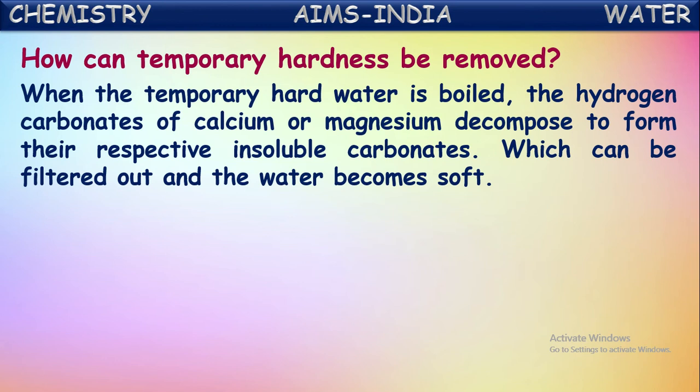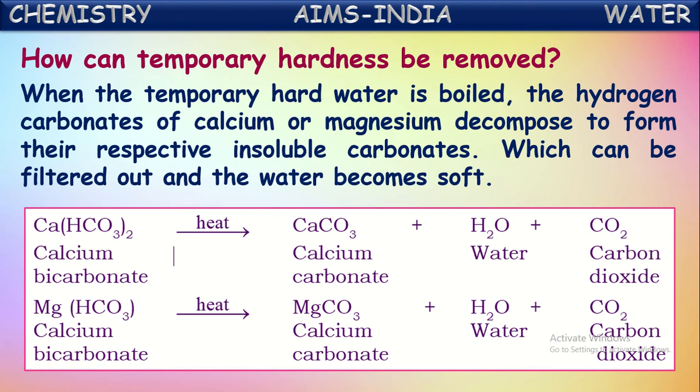So by boiling, what happens? These bicarbonates of calcium and magnesium convert into their respective carbonates, which are insoluble in water and hence can be removed by the filtration process. Thus the water becomes soft. Okay, these are the reactions that occur when we boil the temporary hard water.